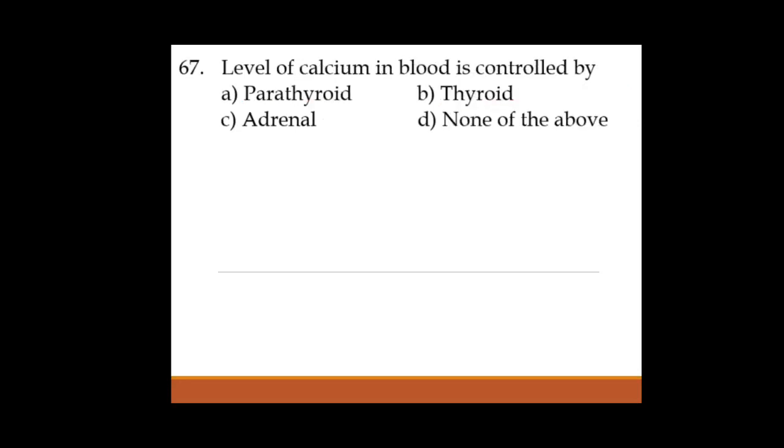Next one, 67. Level of calcium in blood is controlled by. So the level of calcium is mainly controlled by PTH hormone, which is also called parathyroid hormone. Thyroid, BMR, it mainly regulates the basal metabolic rate. Then adrenal gland, it secretes emergency hormones as well as corticoids from the cortex part. So the answer is PTH, parathyroid hormone. Okay, next one.